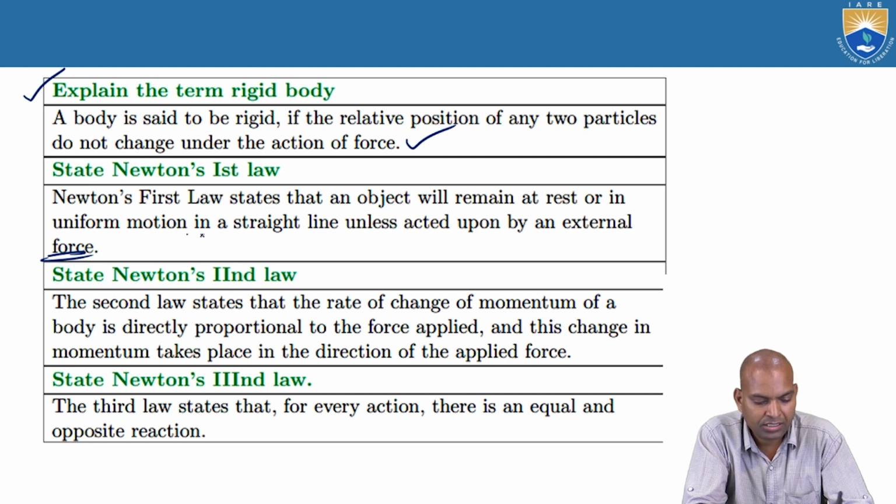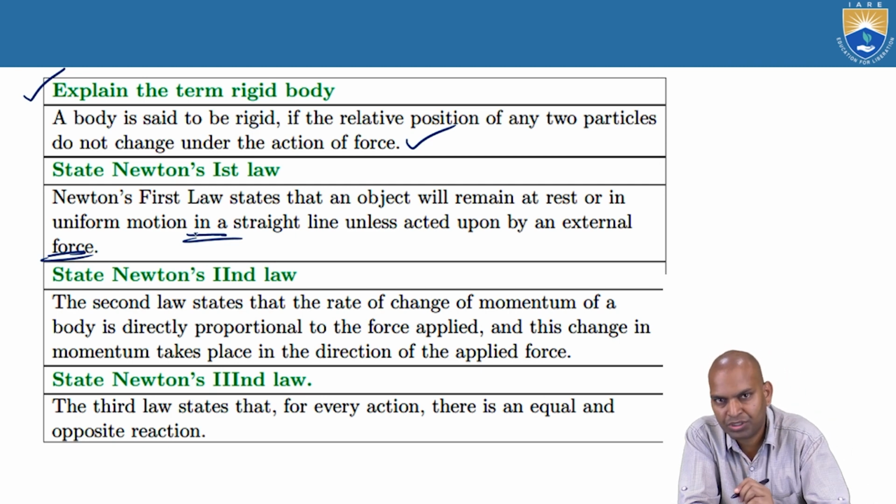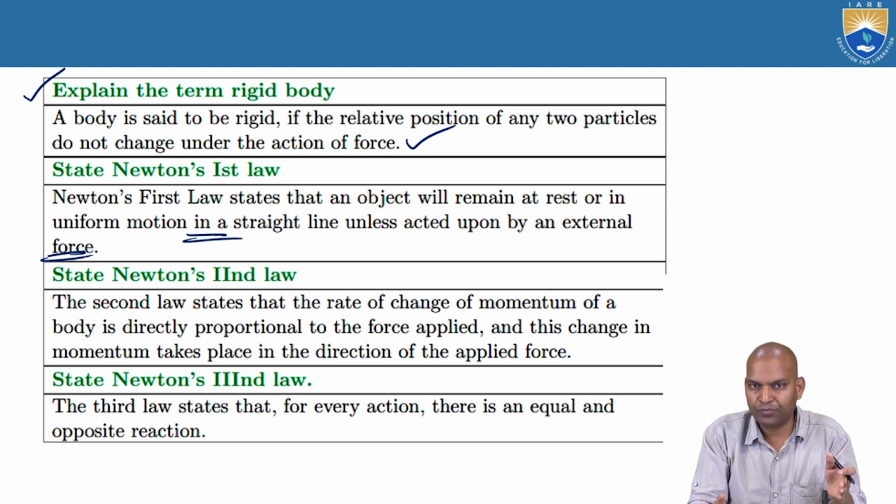Now, that law states that a body remains at rest or in motion. It remains at rest until a force is applied, then it will be under motion. When the body is under motion and you want to keep it at rest, we need a force.